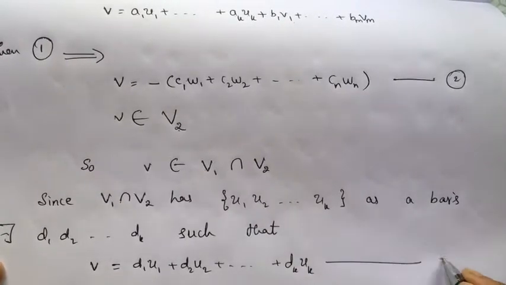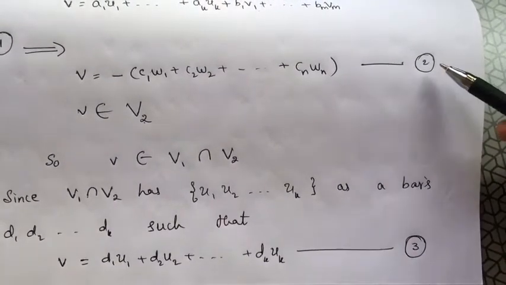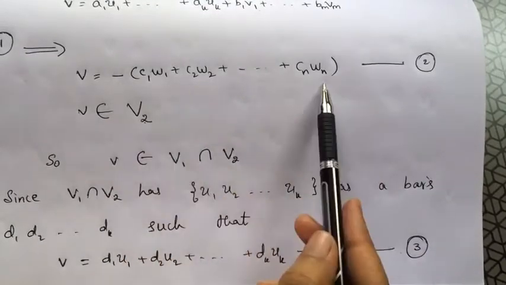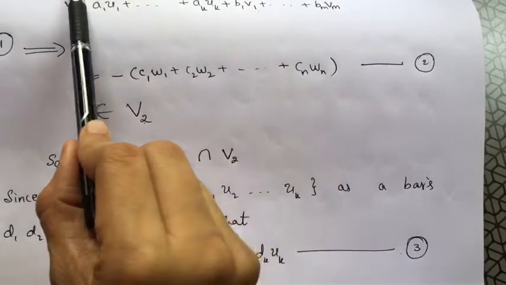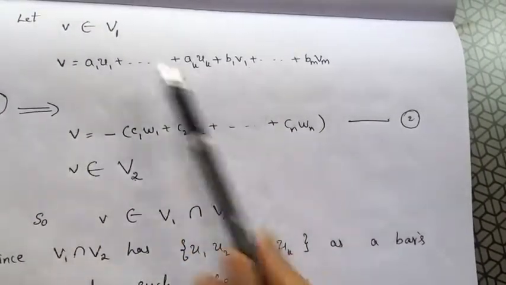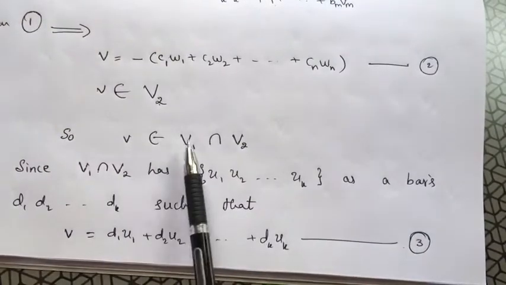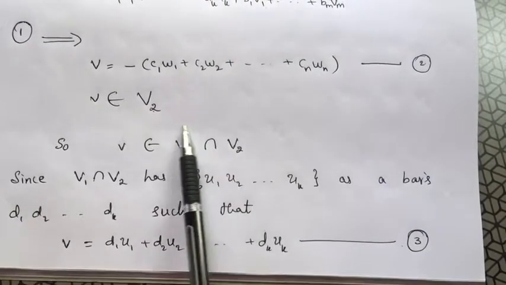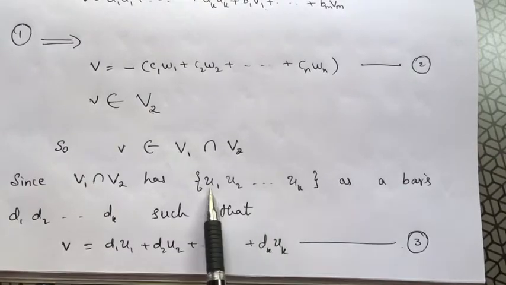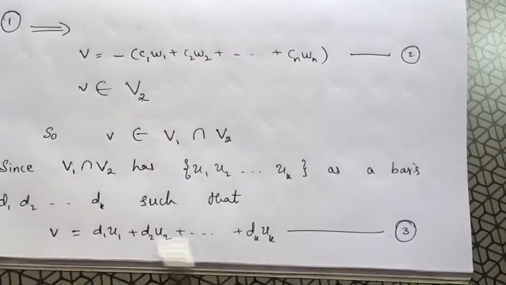Let me call this expression 3. So now I am using expression 2 and expression 3. v is this when I say it belongs to V1. Now when I say v belongs to V1 intersection V2, based on the basis of V1 intersection V2, these are the generating vectors for v. So this is the linear combination for v.